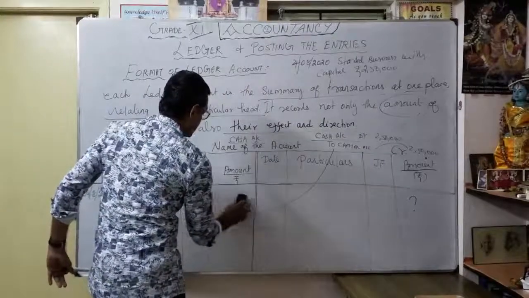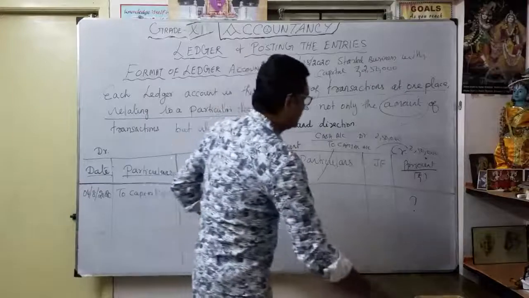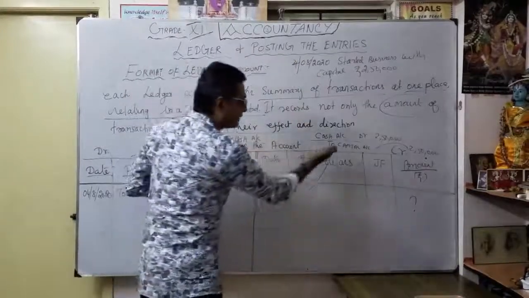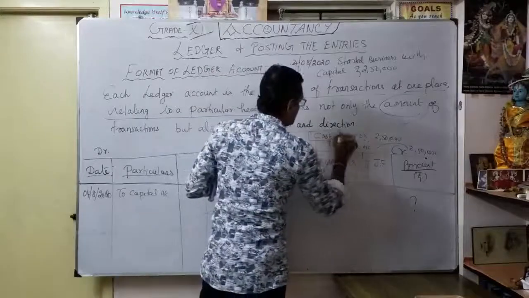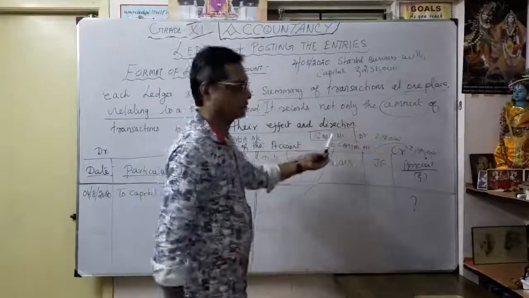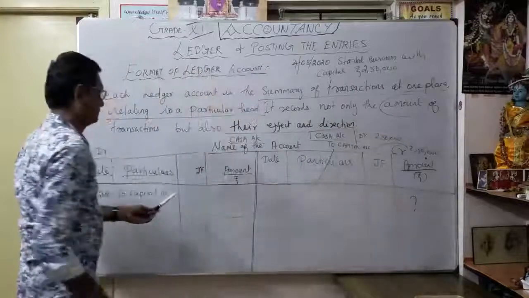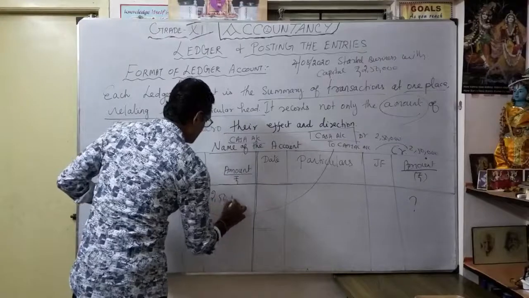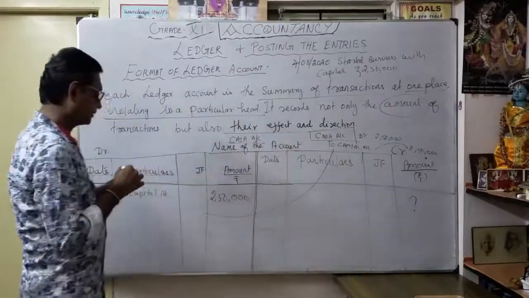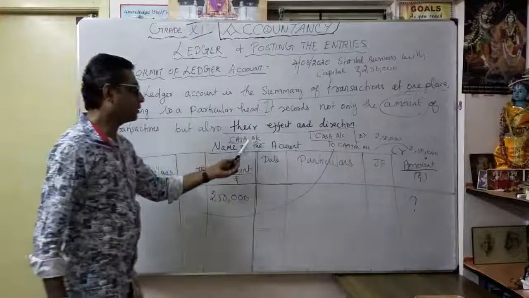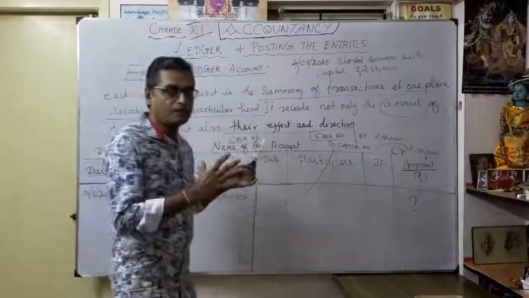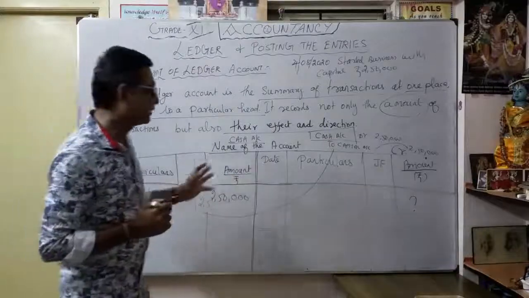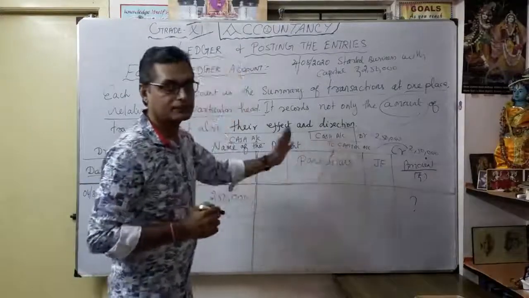That is how to do the posting. As a cash account, that is the name of the account I am going to write. In the posting, you always consider the cash account as the first, primary part. So, to capital account, how much? 2,50,000. Here the name of the account is cash account. In what way did I get cash? In the form of the capital account. Understood this part as a cash account.